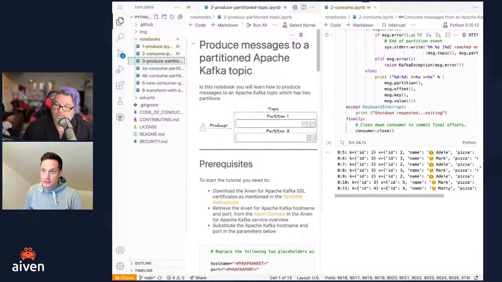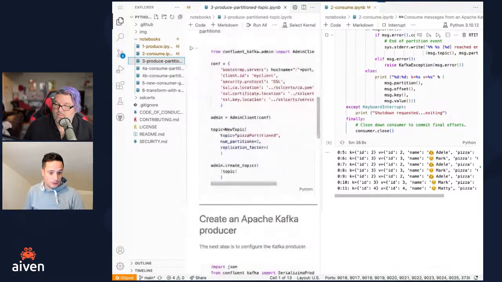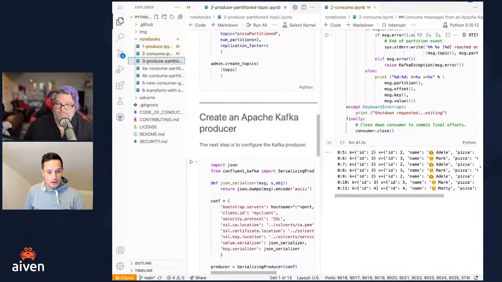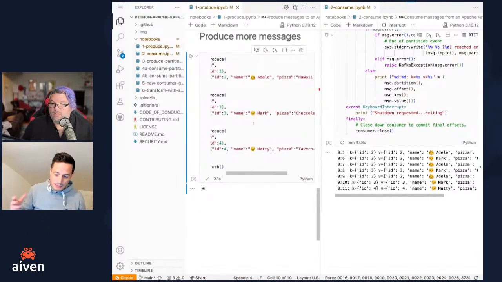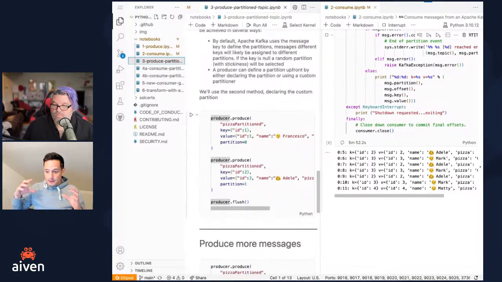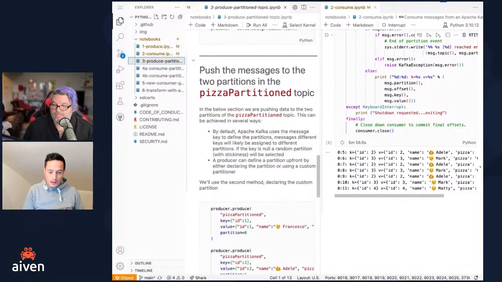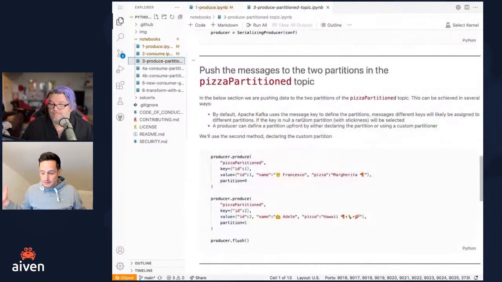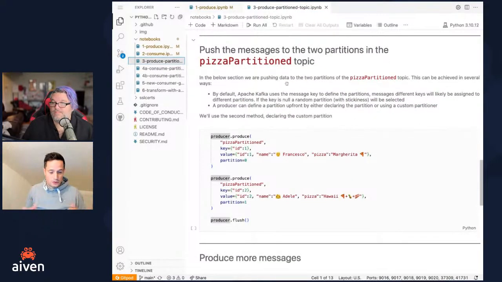I believe partitions are the way that allow you to parallelize the load in Kafka. A topic is, if you are familiar with databases, like a table in a database. A database table can be created by multiple partitions that will store a subset of the data. This is used in the database world to spread the load across different parts of the database instead of storing everything in just one huge table.